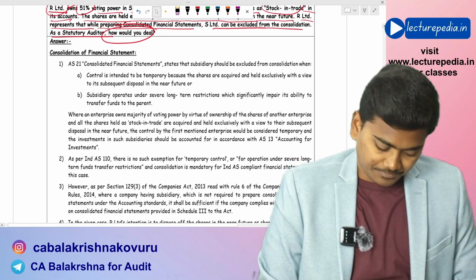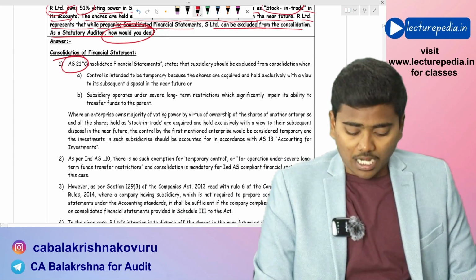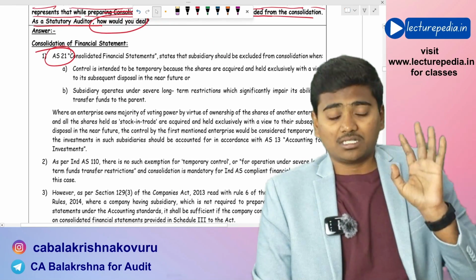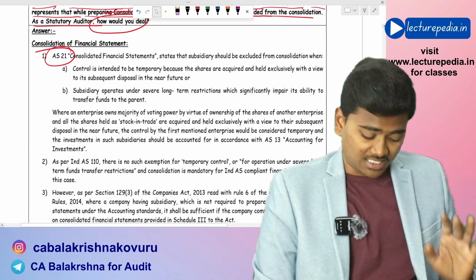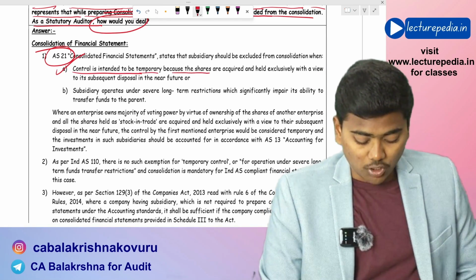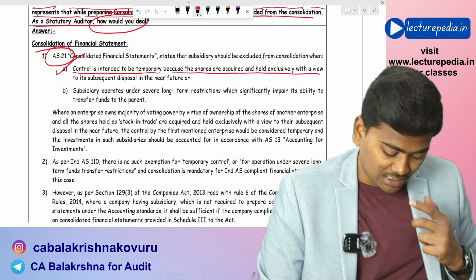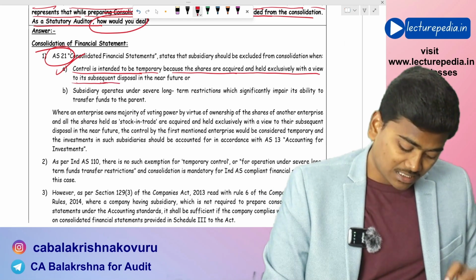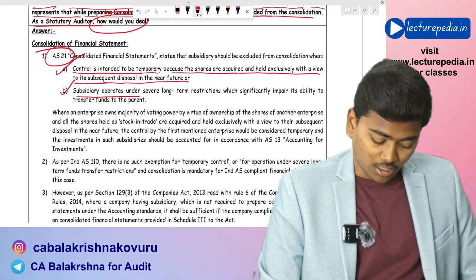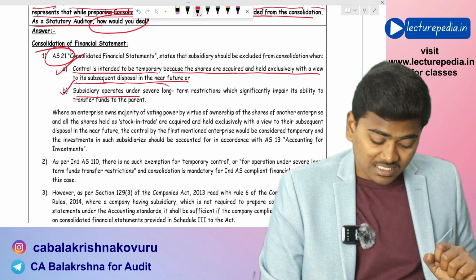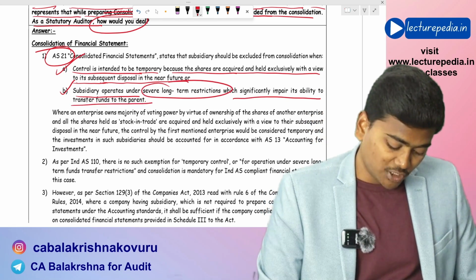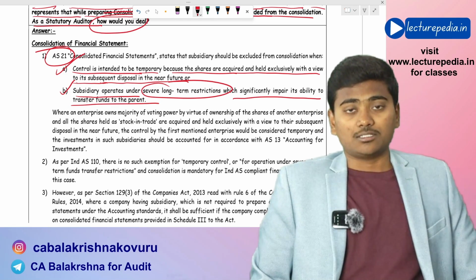Let us see this. As per Accounting Standard 21, Consolidated Financial Statements, there is an exemption from preparation of consolidated financial statements if the control is intended to be temporary, because the shares are acquired and held exclusively with a view to their subsequent disposal in the near future, or the subsidiary operates under severe long-term restrictions which significantly impair its ability to transfer funds to the parent.